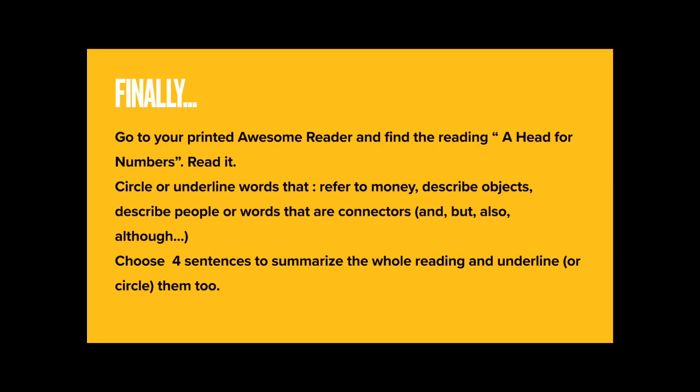Finally, go to your printed awesome reader and find the reading A Head for Numbers. Read it. Circle or underline words that refer to money, describe objects, describe people, or words that are connectors. After that, choose 4 sentences to summarize the whole reading and underline or circle them too.